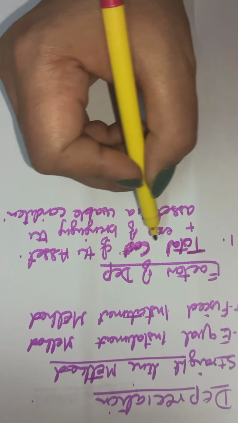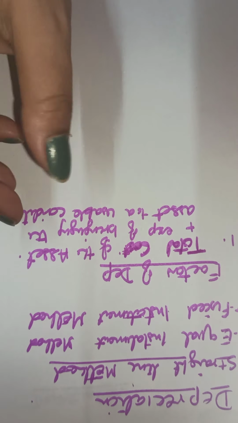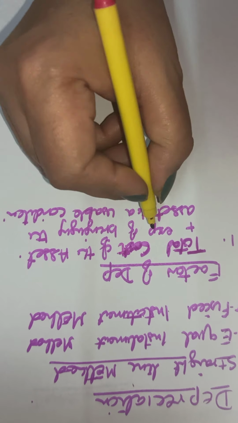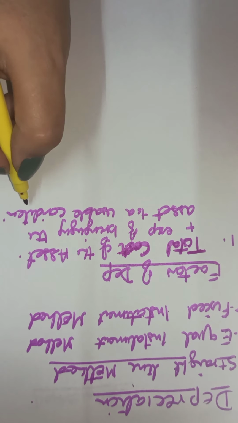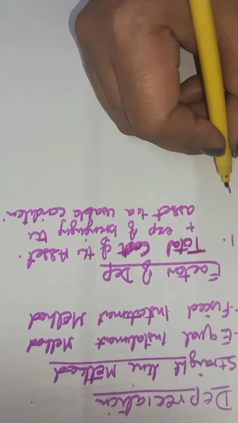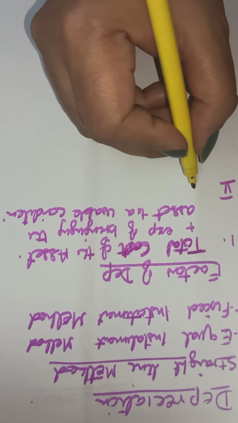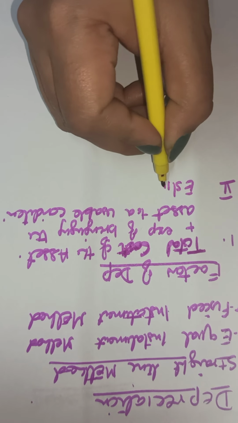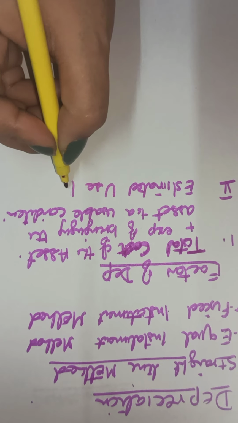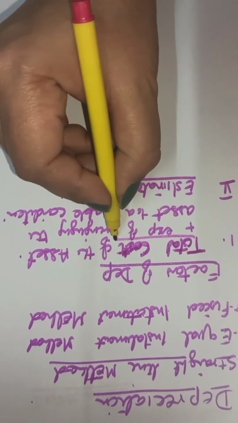The first factor of charging depreciation is total cost of the asset. So what is total cost? I've just explained to you, it is the amount that is spent to acquire the asset, to bring the asset or convert it into a usable condition. That is called the total cost of the asset. Then the second important factor to charge depreciation is the estimated useful life. The estimated useful life of the asset.